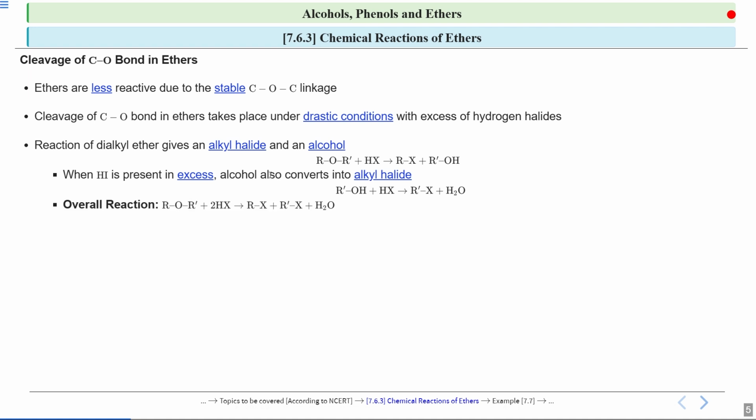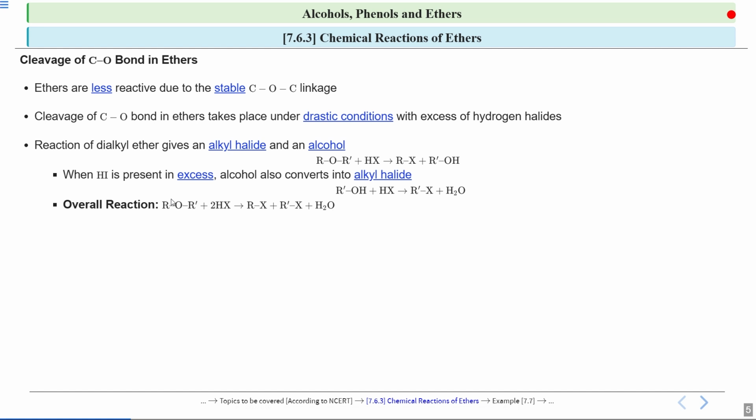So if we talk about the overall reaction, these dialkyl ethers, when they react with excess of hydrogen halide, you will get two molecules of alkyl halides, one is R-X and one is R dash-X, and you will get water as the byproduct.